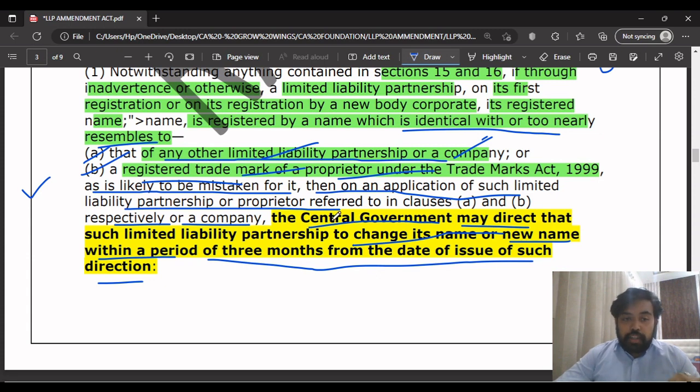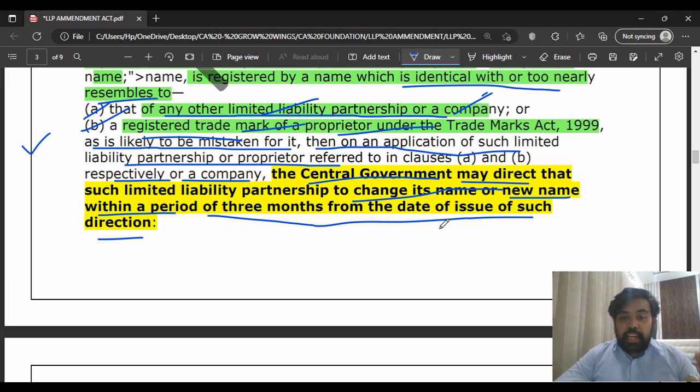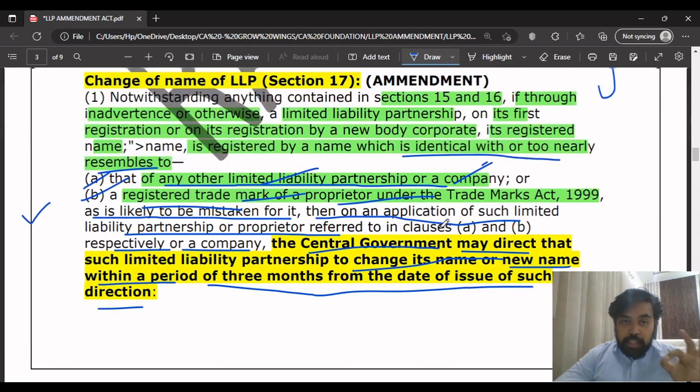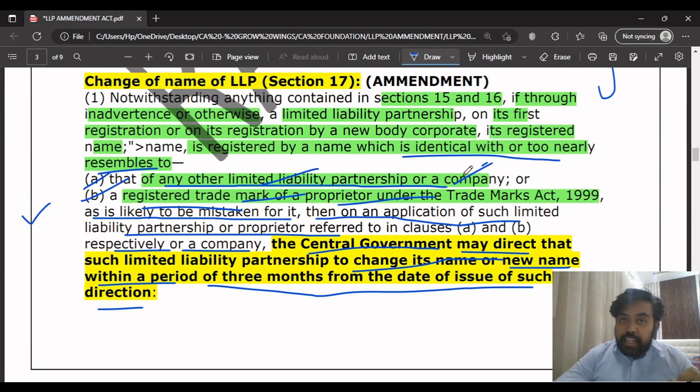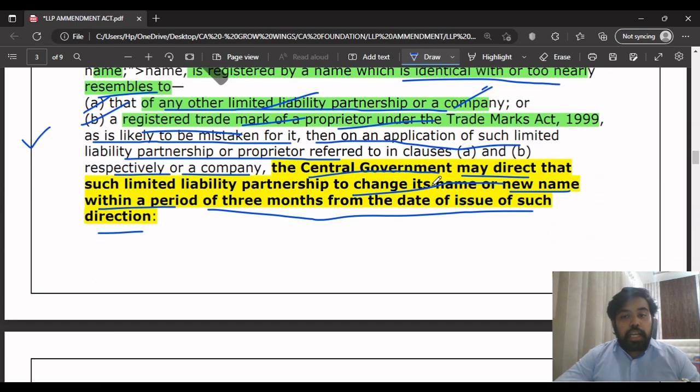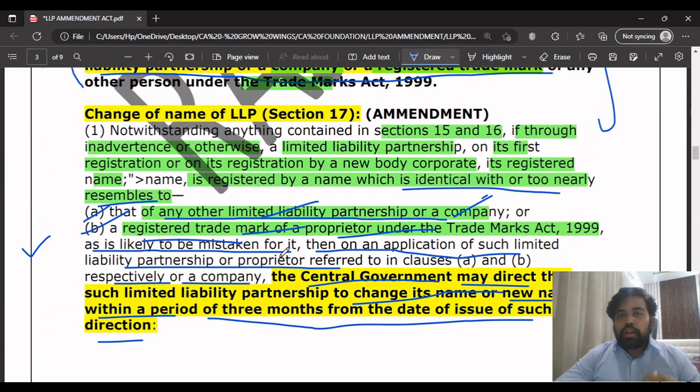And the next point is that the central government, on receiving such application, may direct that such LLP, meaning the LLP which is registered with the identical or too nearly resembling trademark or name, change its name or take a new name within a period of 3 months from the date of issue of such direction. So I hope you understood what they are trying to tell in this point.